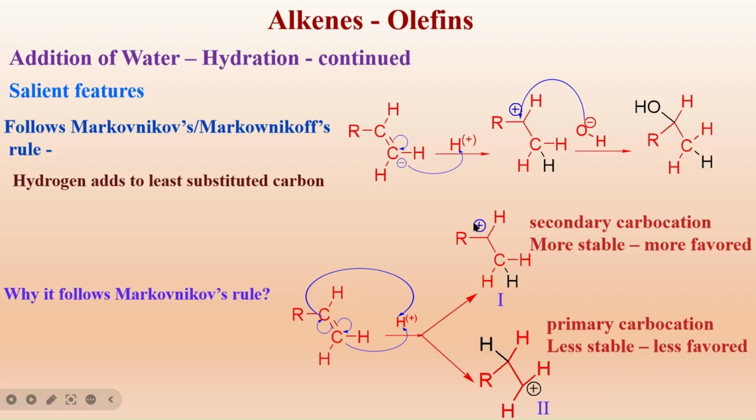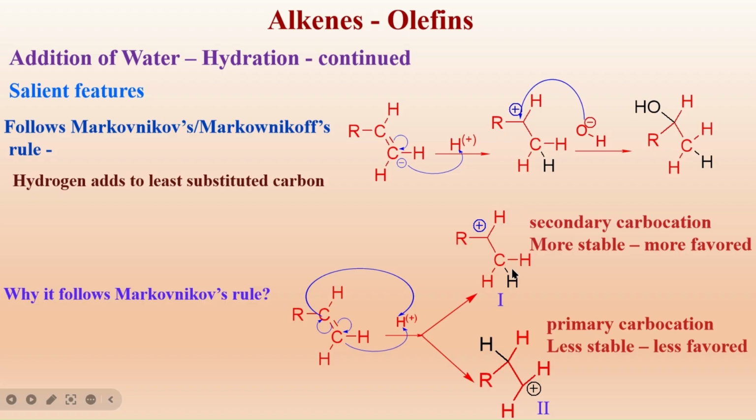The secondary carbocation can be formed when hydrogen adds to the least substituted carbon. That's why this intermediate is formed preferably over this one. That's why I'll always get the secondary carbocation in 98% cases and the primary carbocation in 2% cases.